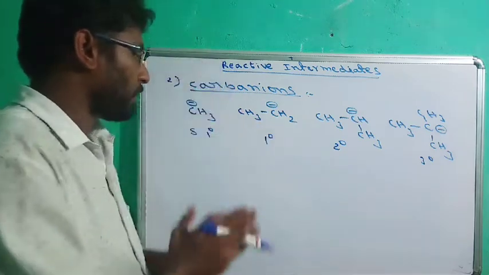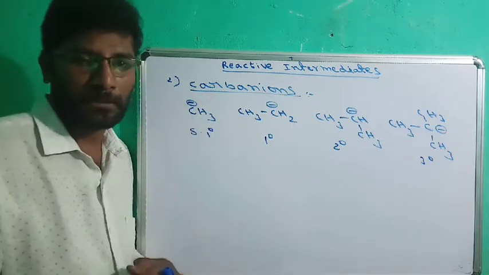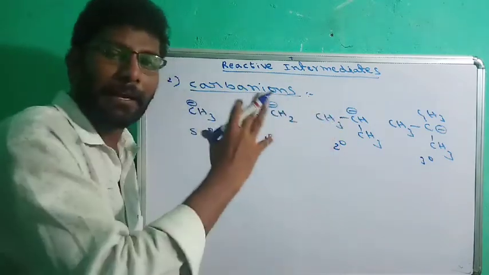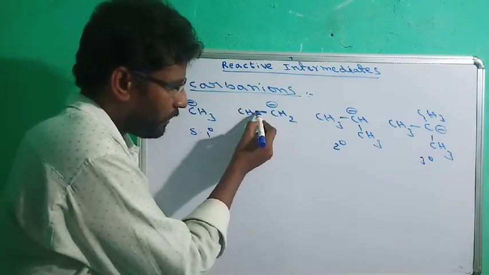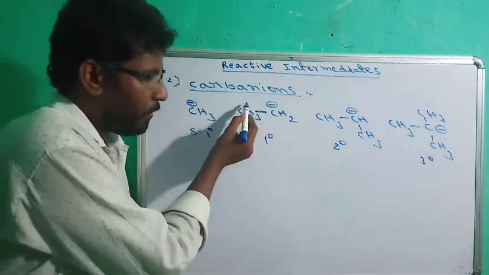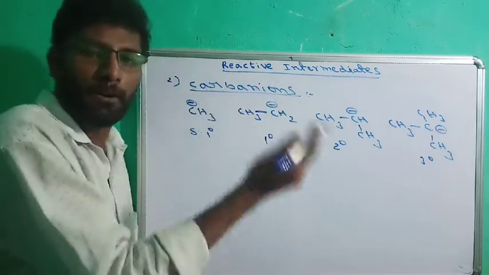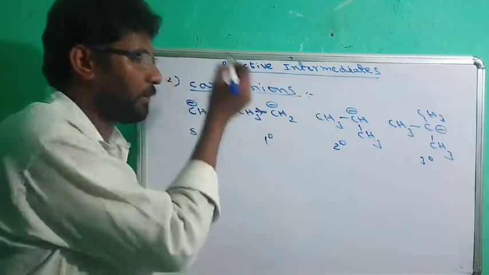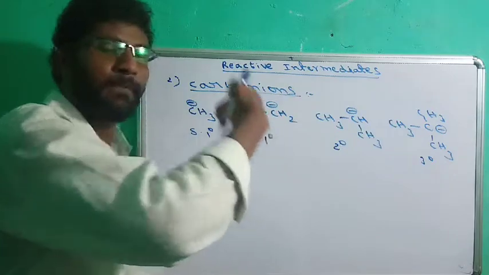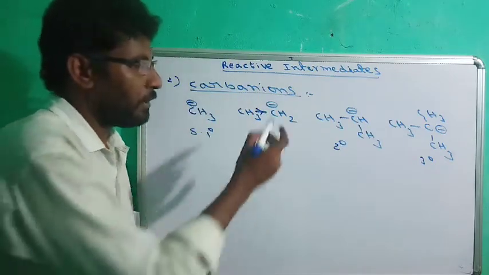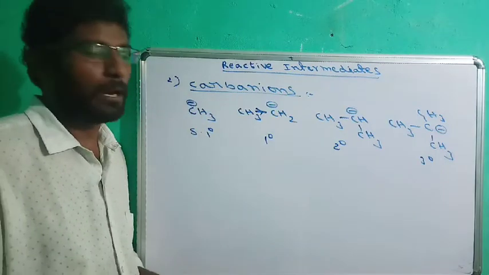Now carbanions have a negative charge. Negative charge means extra electrons, which means these are electron rich species. Now see this. Here in the primary carbanion, there is one alkyl attachment. As I said before, alkyl is an electron donor, so it can donate electrons. The richness will be further increased, and the stability will be decreased. Hence, carbanion stability is decreased by electron donating alkyl groups.